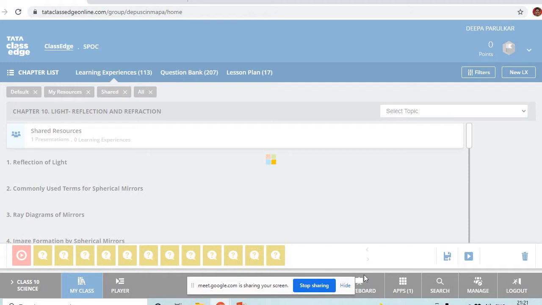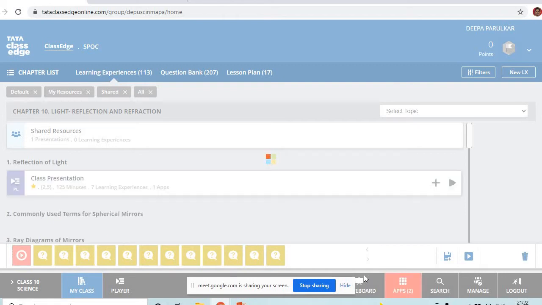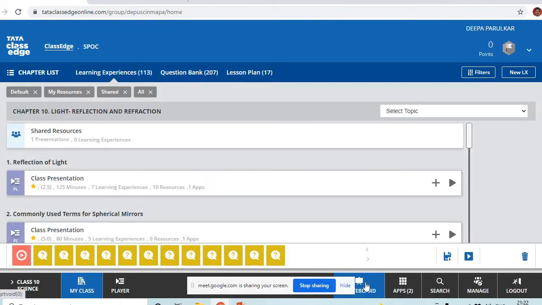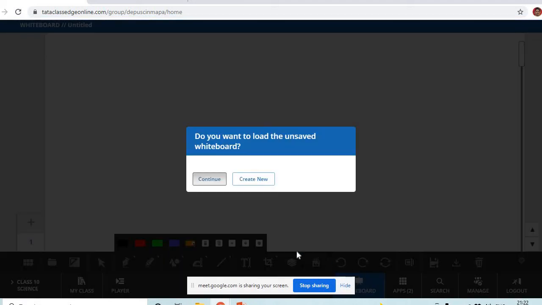Actually, light always travels along a straight line when it travels in the same medium. For example, if light is traveling in the air, it will travel along a straight line. But what will happen if it enters any other medium other than air? It bends. It changes its direction, and this phenomenon is called refraction of light. What do we call it? Refraction of light.